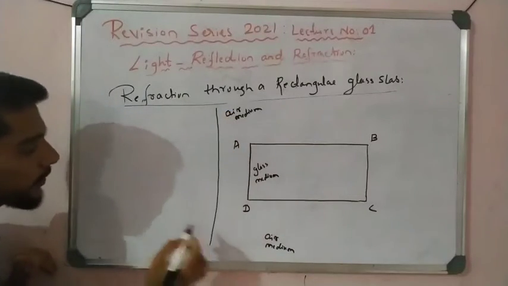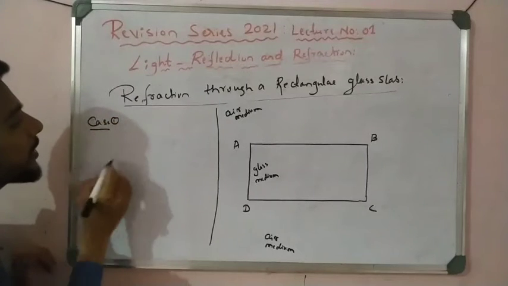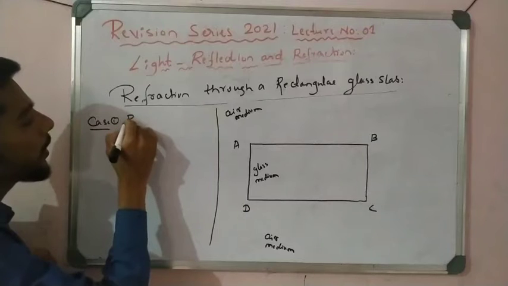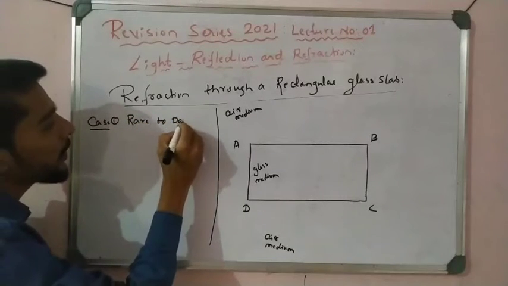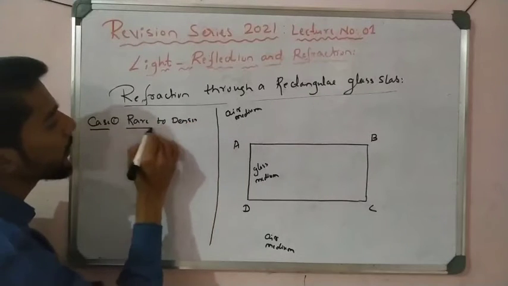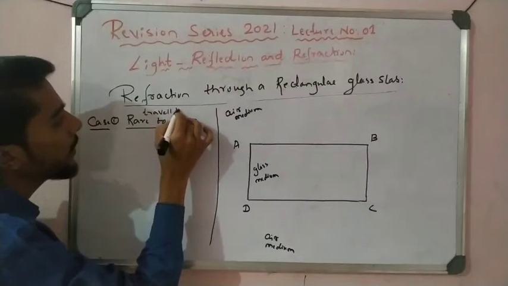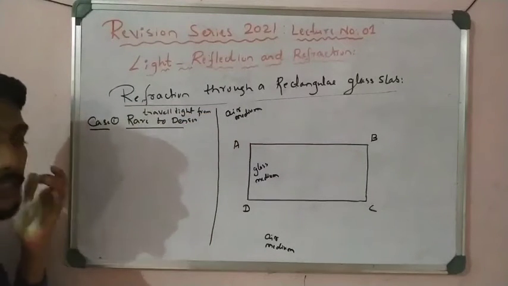Before going further, you have to remember one concept: refraction of light in two cases. One case is light traveling from rarer medium to denser medium.